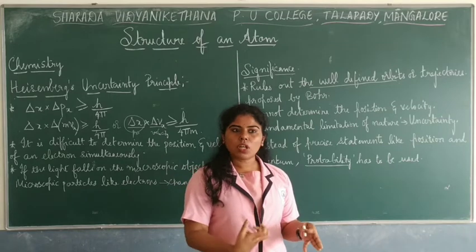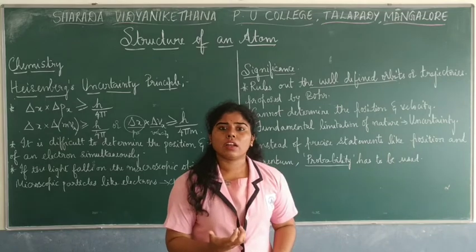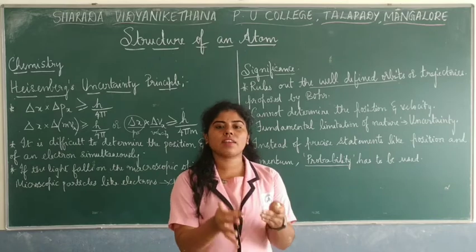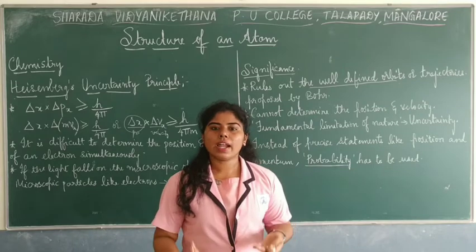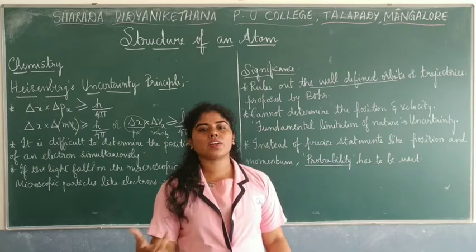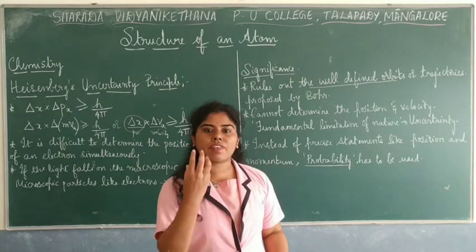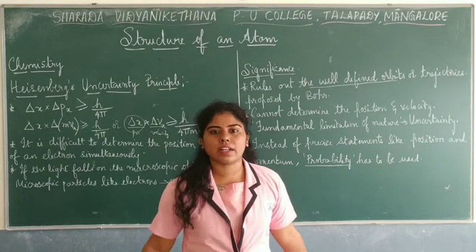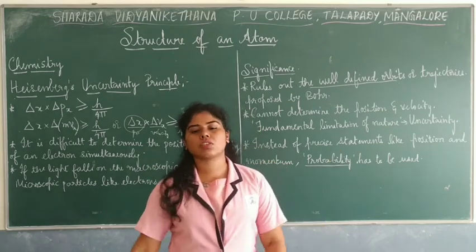Now, if we are talking about the motion of the electron around the nucleus of an atom, then talking about motion is another concept. Without understanding the position and the velocity of an electron, how can we even talk about the motion, the trajectory, or the well-defined orbits, how the electrons travel in well-defined orbits with fixed energies? No, it is not possible for us. If we can't find out the position as well as the velocity, where the electron is actually present in the atom, then how can we talk about the movement of the electrons inside an atom?